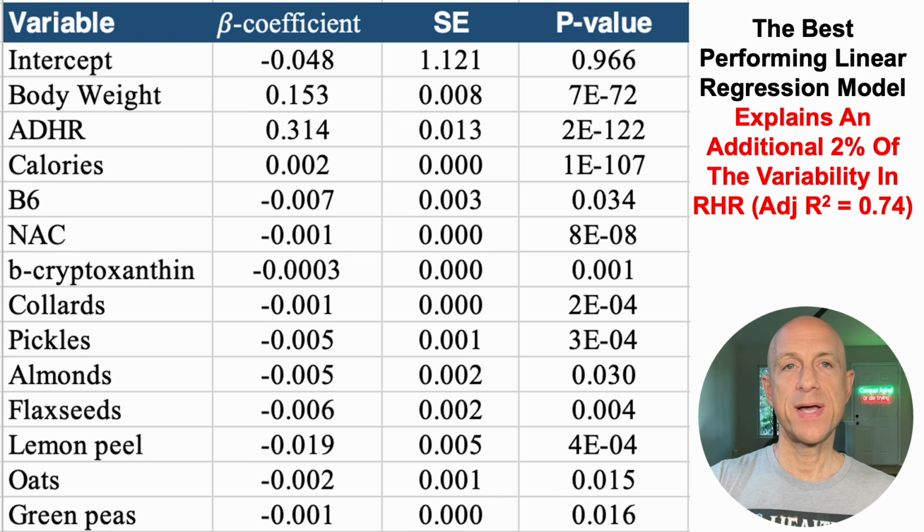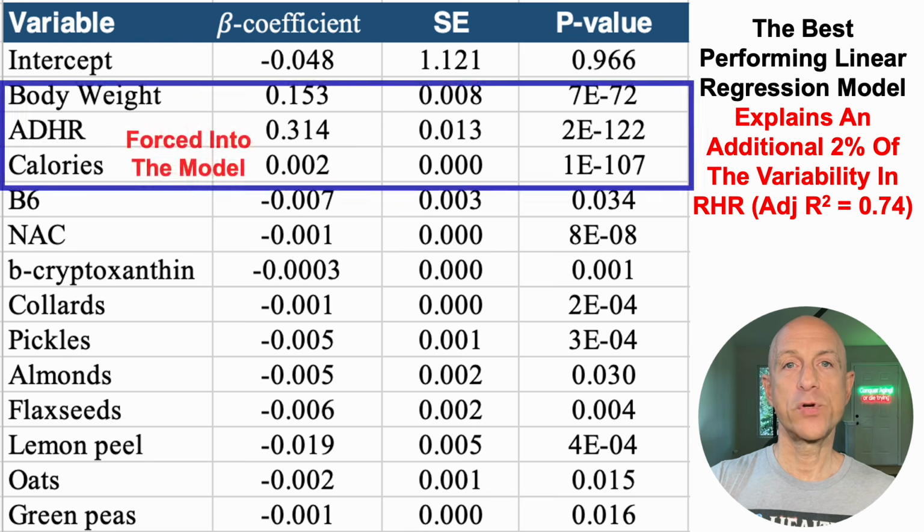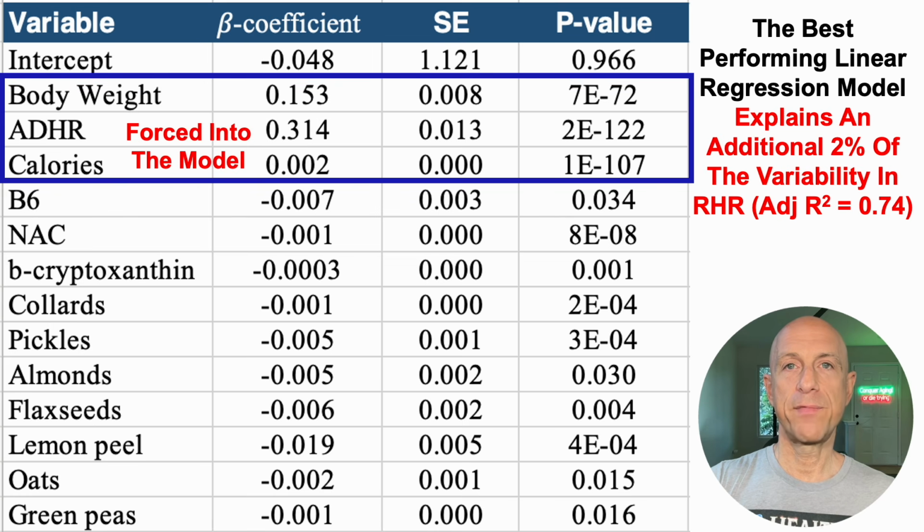This is a stepwise linear regression model where I forced those 3 variables, body weight, average daily heart rate, ADHR, and calories into the model. And then basically we're looking at other dietary variables, either nutrients or foods, that are significantly associated with resting heart rate after accounting for body weight, average daily heart rate, and calorie intake.